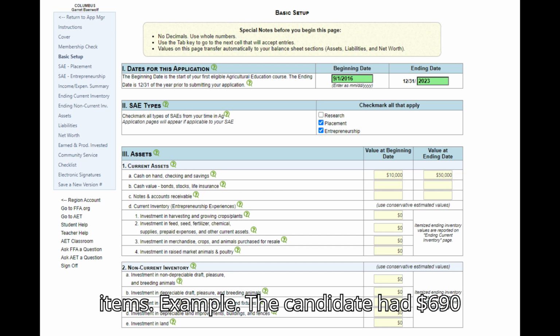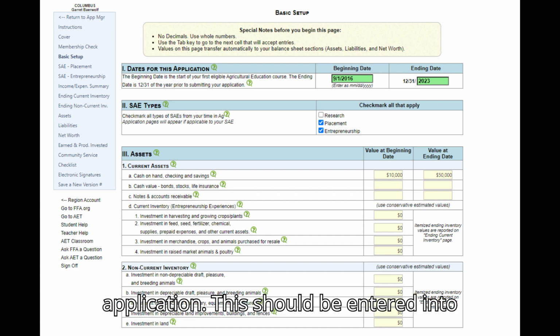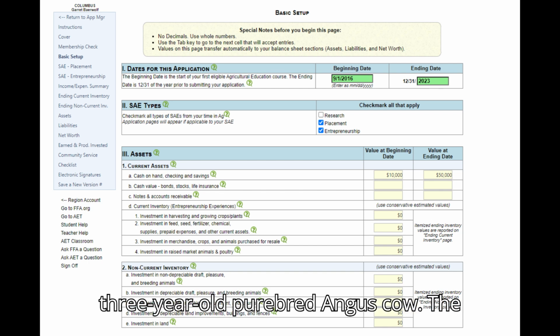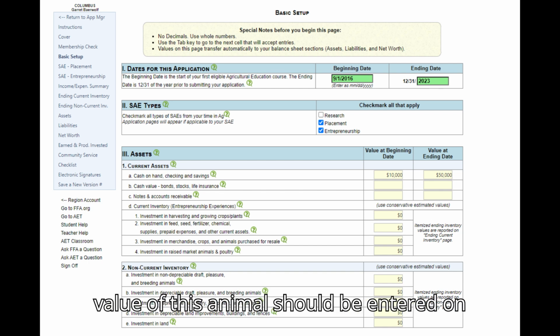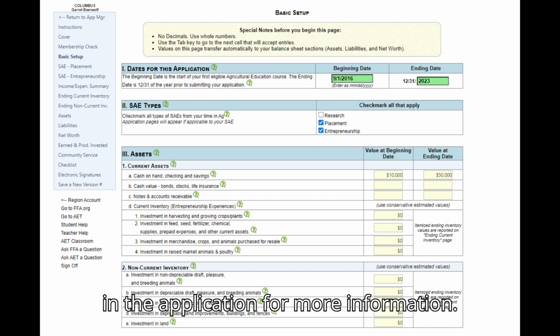Example. The candidate had $690 in their checking account on the beginning date entered in the application. This should be entered into box 1A. The candidate also owned a 3-year-old purebred Angus cow. The value of this animal should be entered on line 2B. Read the question mark icons in the application for more information.